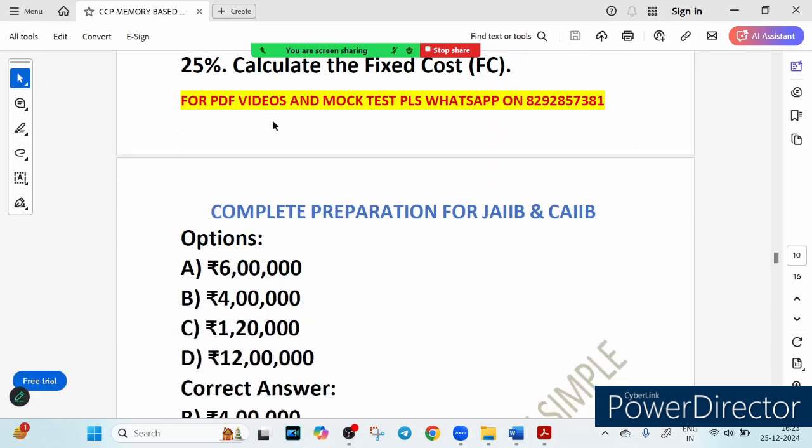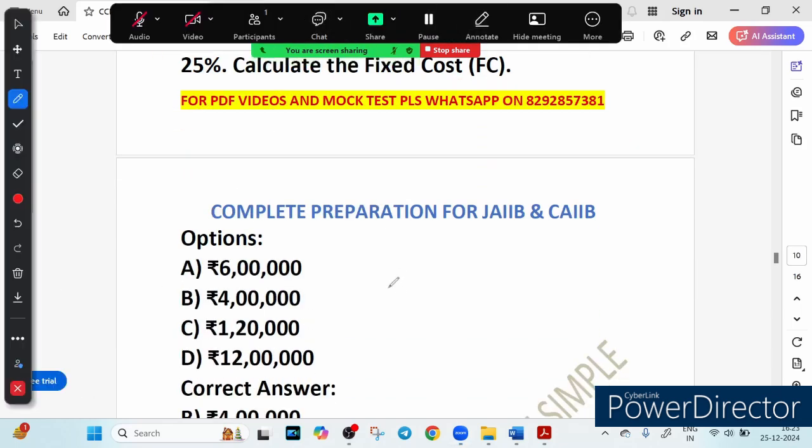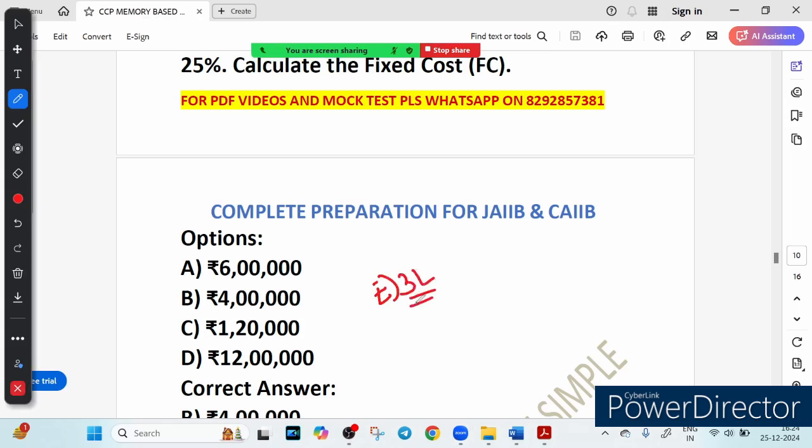So I think no option is given, but let's suppose option number E is there, 3 lakh. So 3 lakh is the correct answer. Let me again summarize the fact which we have learned in this particular question. Break even point is the level of sales at which there is no profit or loss.